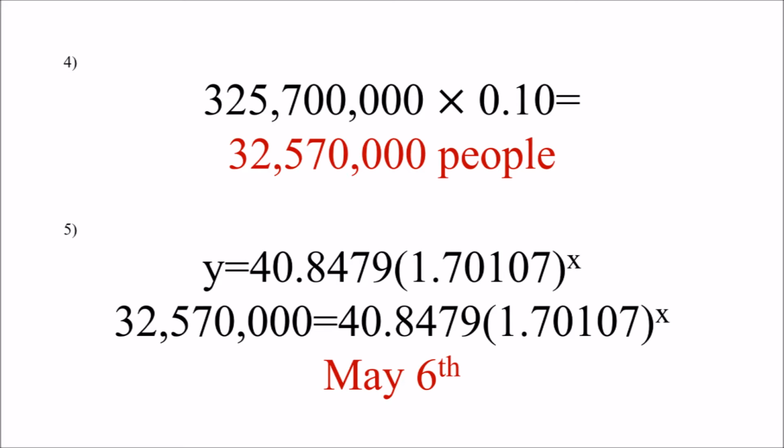Therefore, it is highly recommended that we protect our country's citizens by making sure that the key government leaders are properly evacuated by the time 10% of the population is infected by this deadly disease. I would expect 10%, or about 32 million people of the total population, to be infected by May 6th. To calculate the date at which a specific number of people are expected to be infected, I substitute the value for y and solve for x. I utilize logarithms to solve for x.